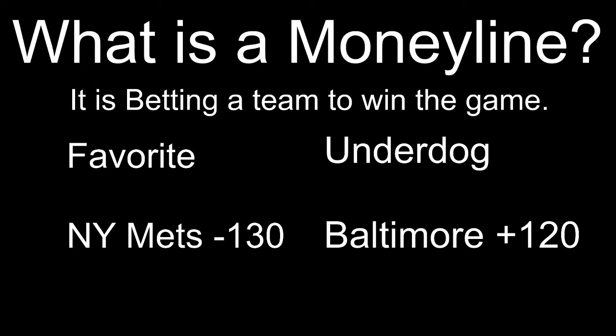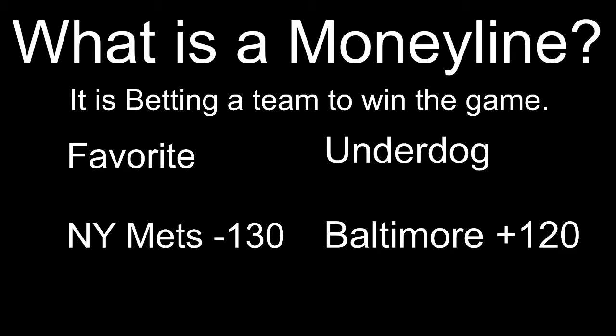Basically, a money line is when you are betting a specific team to win a game straight up. My examples here are a favorite and an underdog money line. An underdog is a team that is not supposed to win, because the other team they're playing statistically has a better percentage chance to win, and the favorite is the team that's supposed to win. For my example here, I'm using games from today as my examples for these numbers.